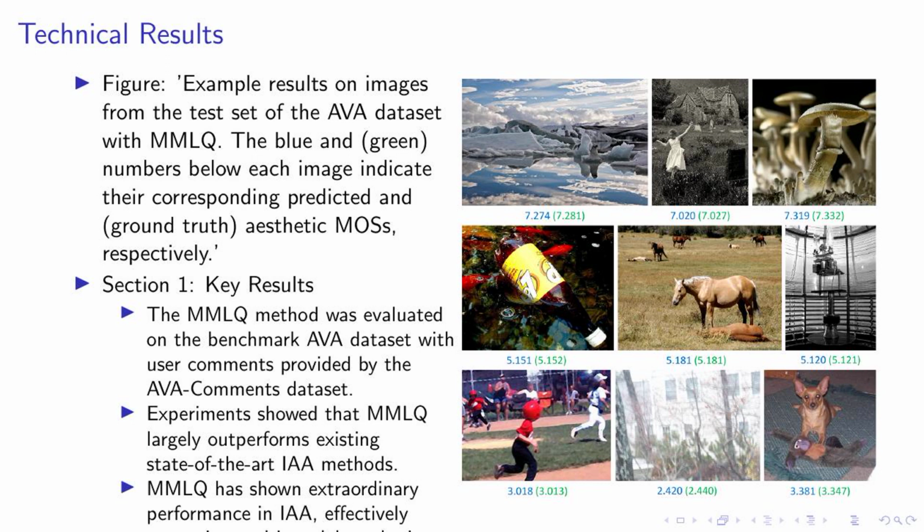Our MMLQ method was rigorously evaluated on the benchmark AVA dataset, with user comments provided by the AVA comments dataset. The experiments revealed that MMLQ significantly outperforms existing state-of-the-art image aesthetic assessment, IAA, methods. What makes MMLQ stand out is its extraordinary performance in IAA. It efficiently extracts multimodal aesthetic features from images and their associated user comments, providing a comprehensive understanding of the aesthetic value of an image.